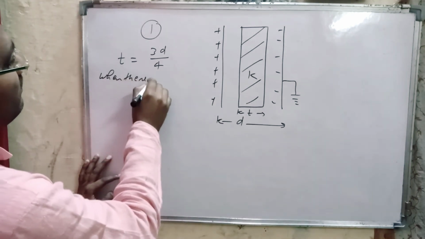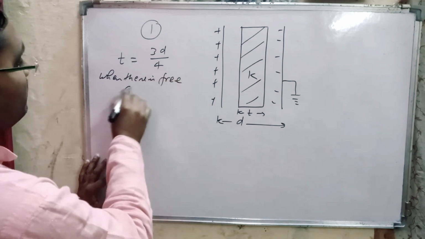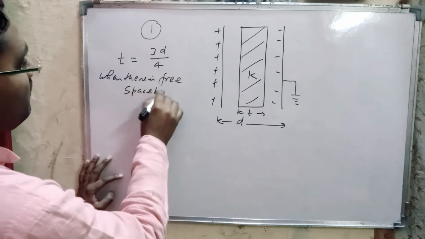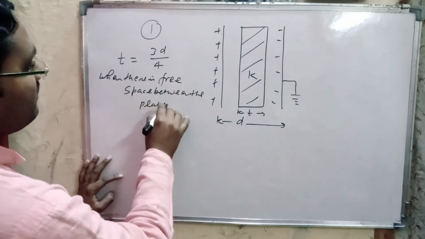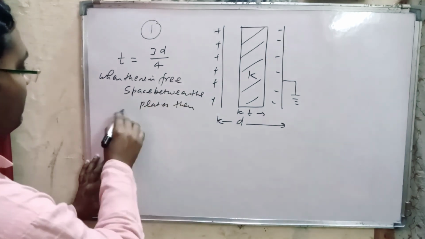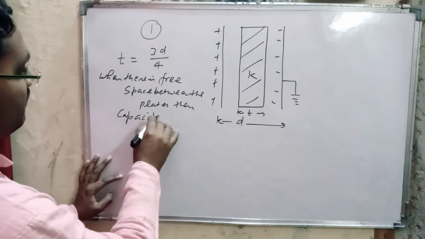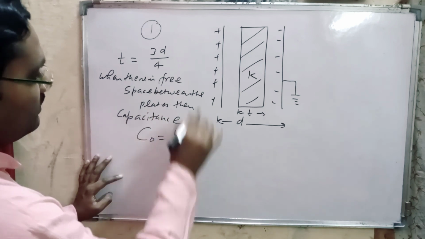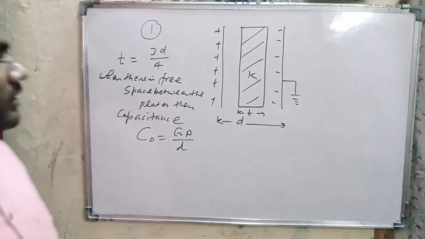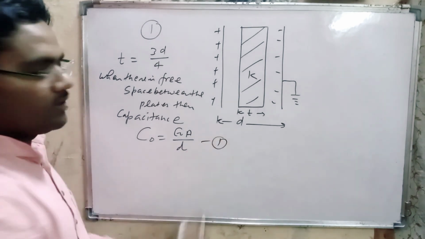When there is free space between the plates, then capacitance C naught is equal to epsilon naught A by D. This is equation number 1.